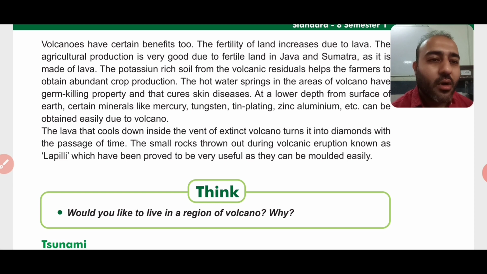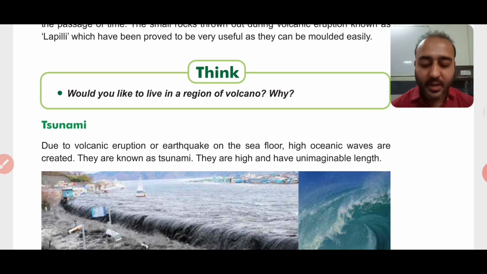The small rocks thrown out during volcanic eruption are known as lapilli, which have been proved to be very useful as they can be molded easily, right? So this lapilli is a kind of rock from which we can mold or make any kind of shape, right? Things of any kind of shape can be made from the lapilli, and therefore it is very helpful, right?